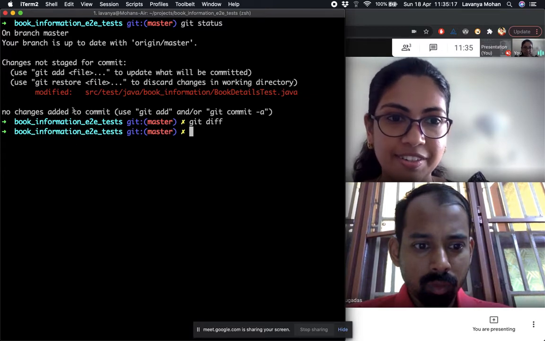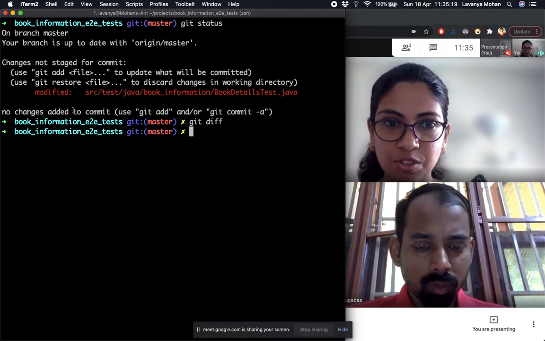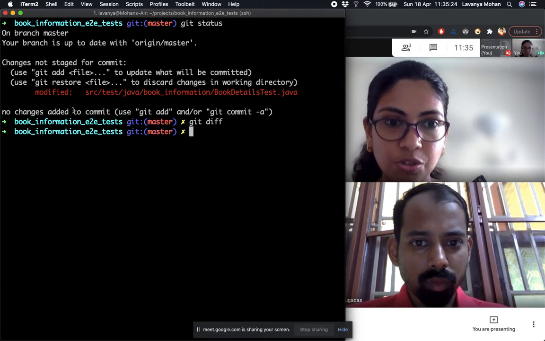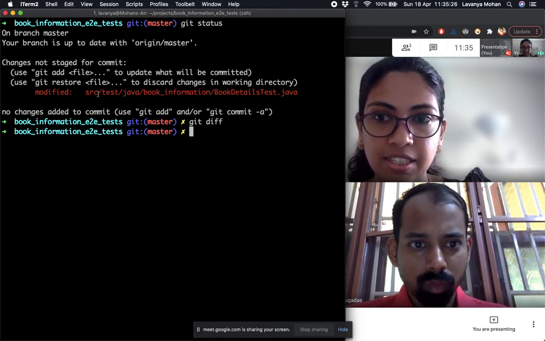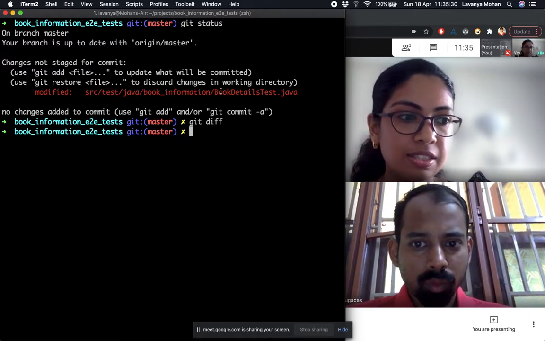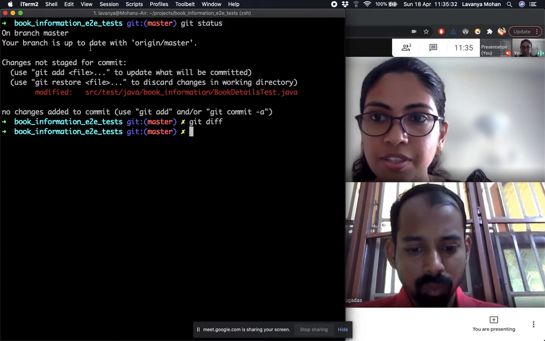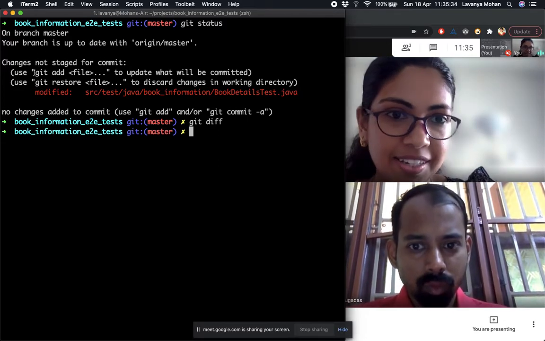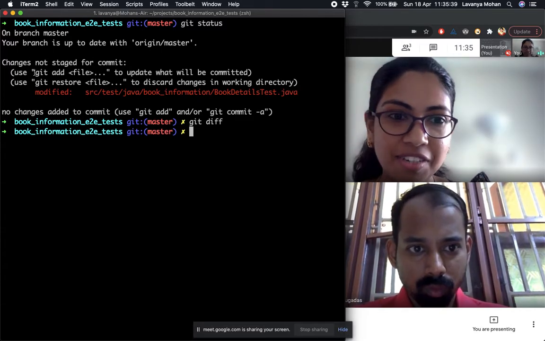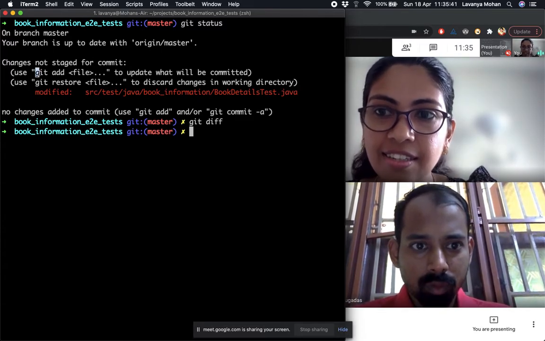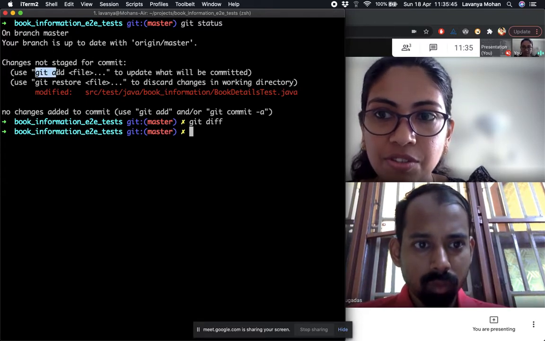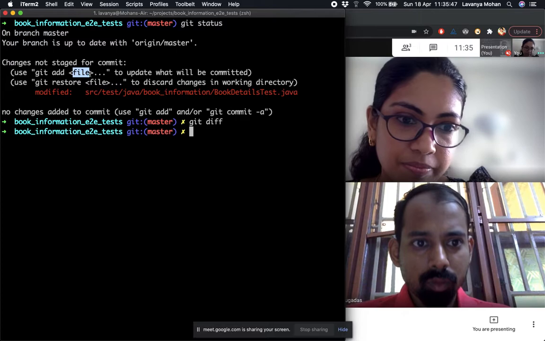Now, we said that we have three areas. This was the working directory. Now let's say that we're happy with this change and want to move it. So the next step would be to move it to the staging area. Okay, and git status very nicely tells us what command we should run, so that we don't even have to memorize. It tells us that if you want this to move to the staging area, you will have to say git add the file name.